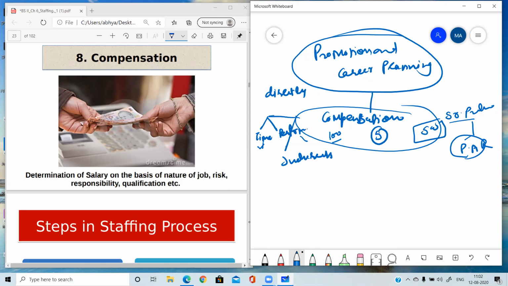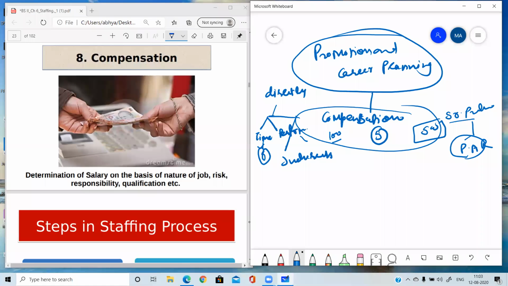And time wages means you have to work just for 8 hours or 10 hours, and your salary is based on the time basis, not on the performance basis. Both of these are direct payment. Direct means wages, salaries, bonus, commission, incentive. These are directly the part of salary.